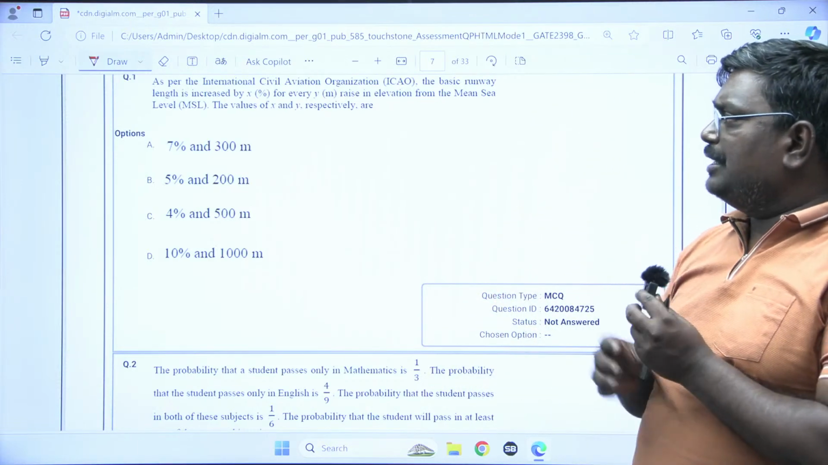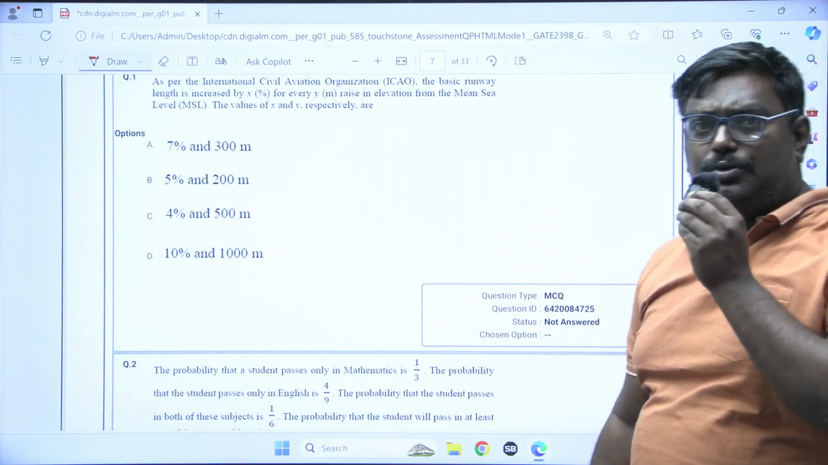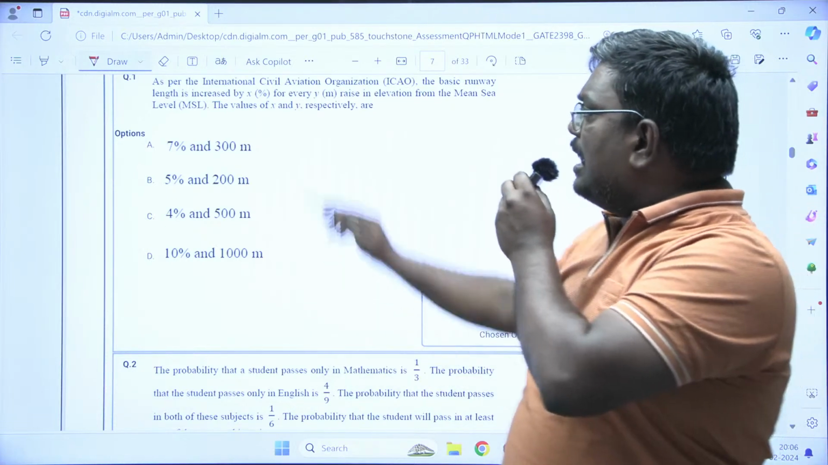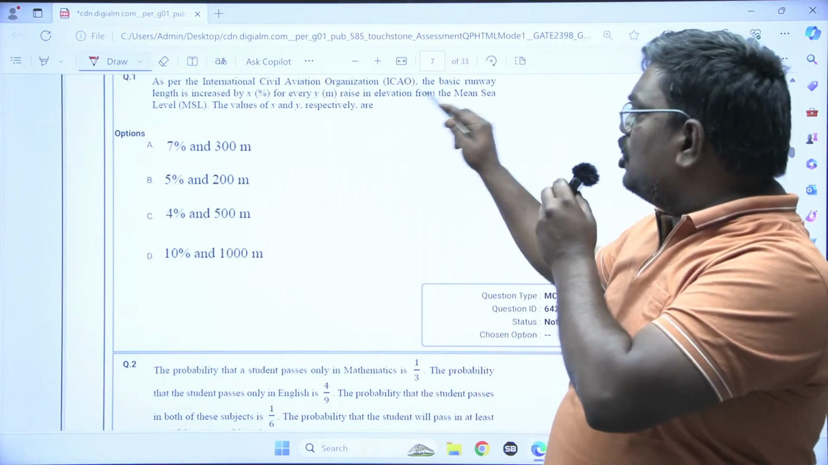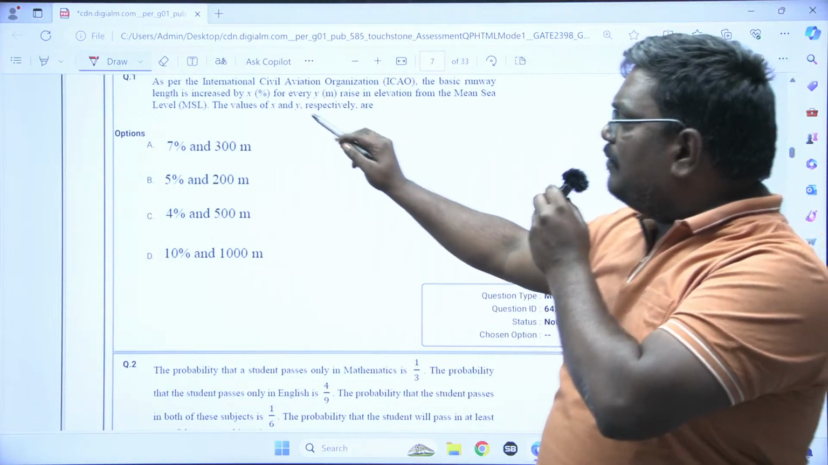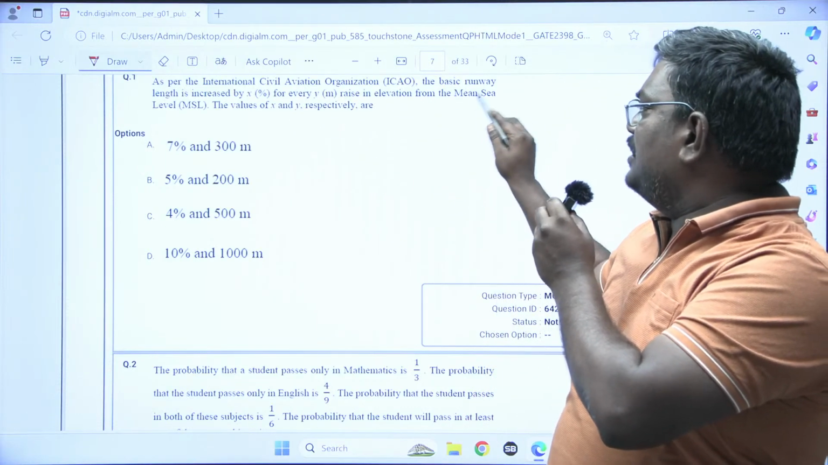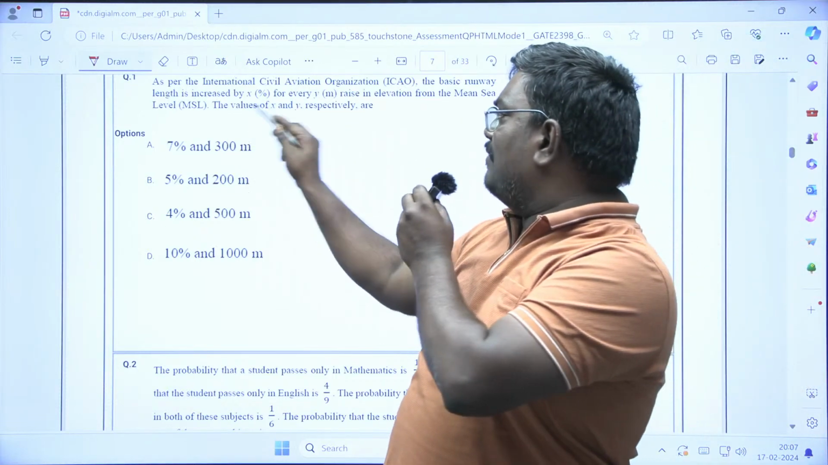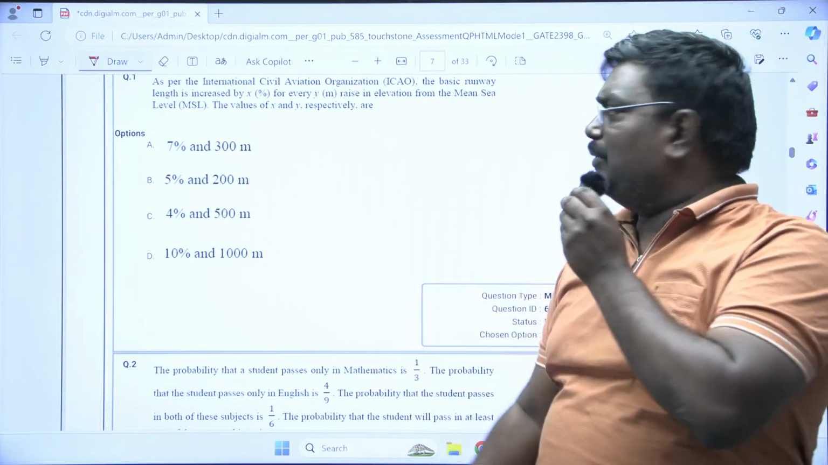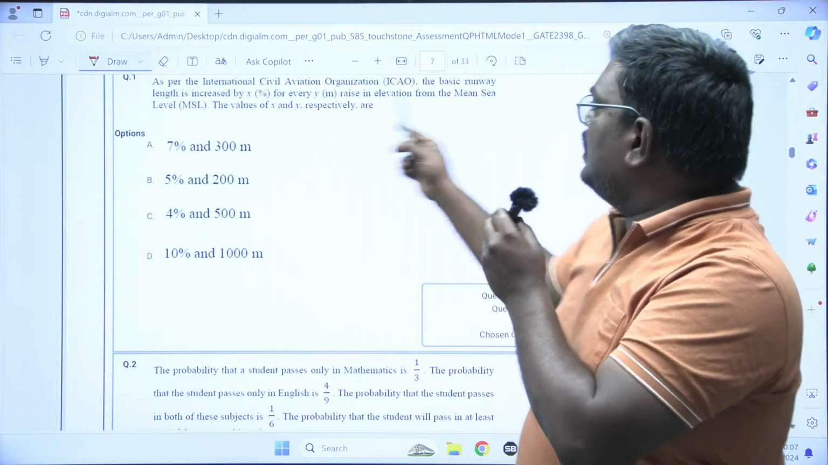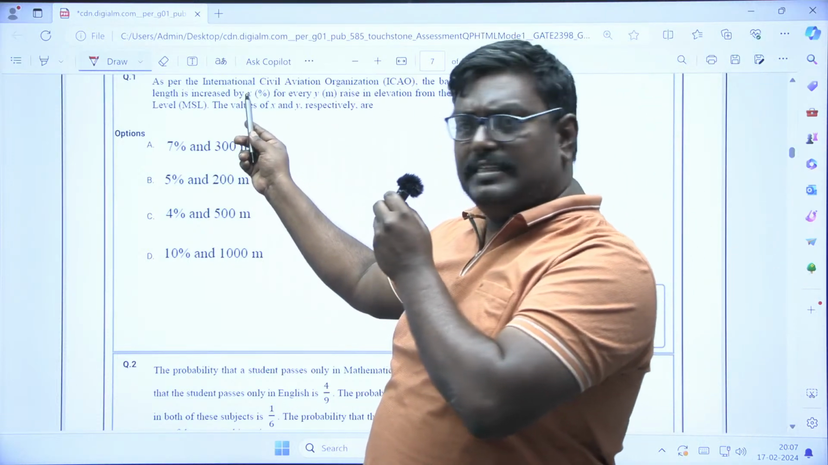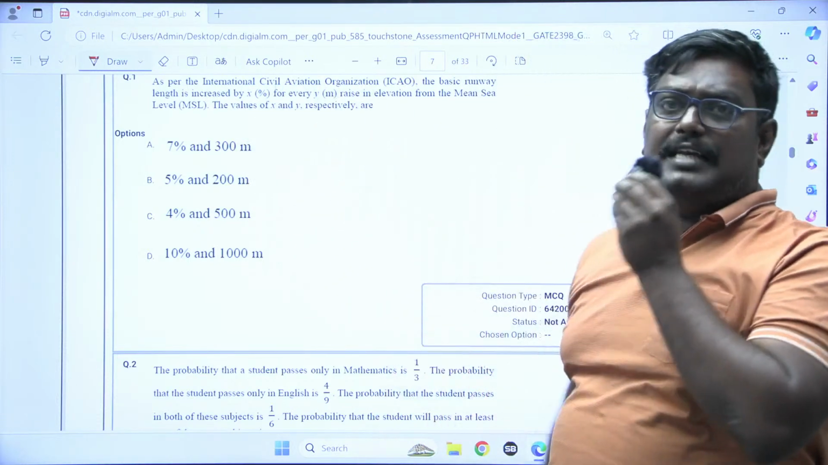The question here is simple. It is a transportation question. The question is, as per the International Civil Aviation Organization, the basic runway length is increased by X% for every Y meter rise in elevation from the mean sea level. The values of X and Y respectively here. So here, X represents the percentage increase in length, and Y represents the rise in elevation.